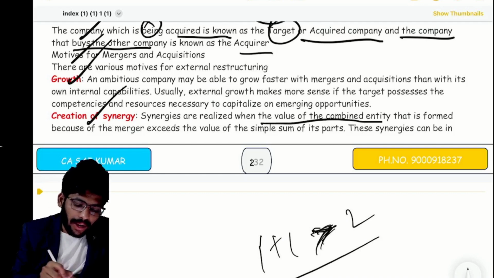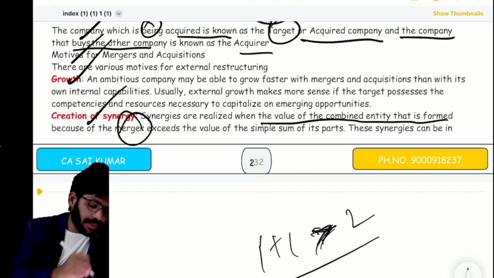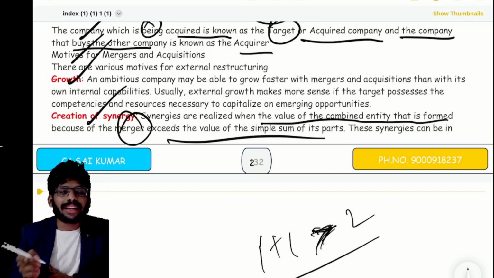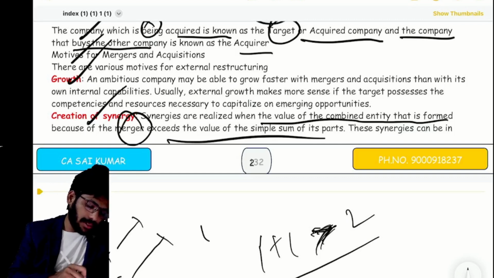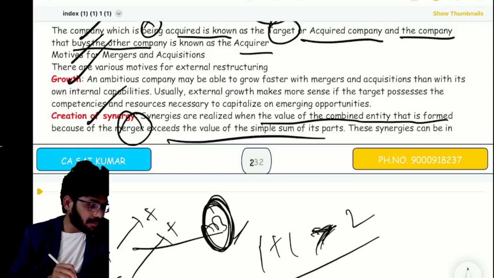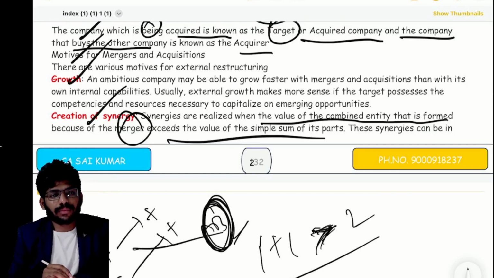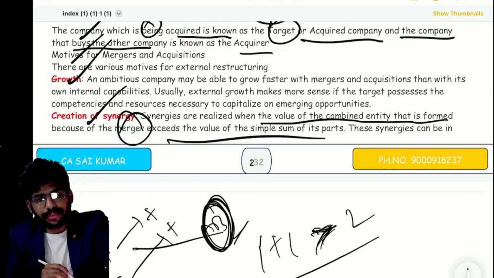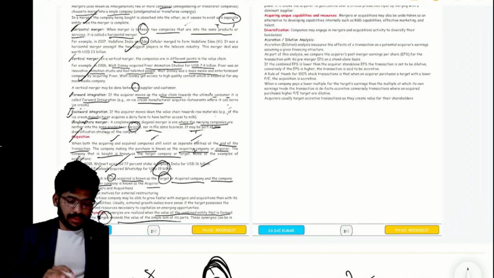See, the value of the combined entity must exceed the value of the simple sum of its parts. Suppose A part, B part, they form AB. If you add A plus B, this combined value must be more than this. Is it clear? Clear? Next,